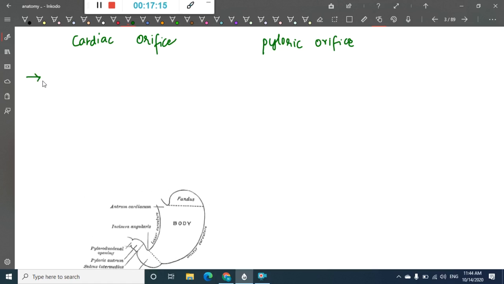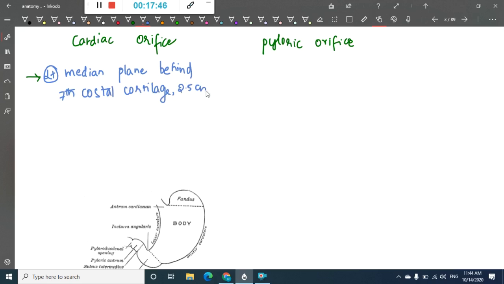What is important here is, the cardiac orifice is situated to the left of the median plane, behind the 7th costal cartilage, and 2.5 centimeters from its junction with the sternum.